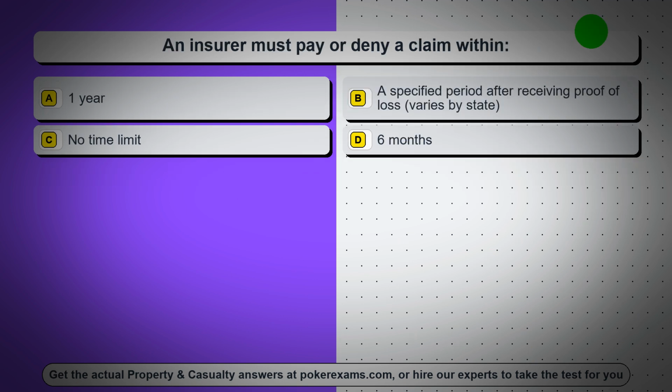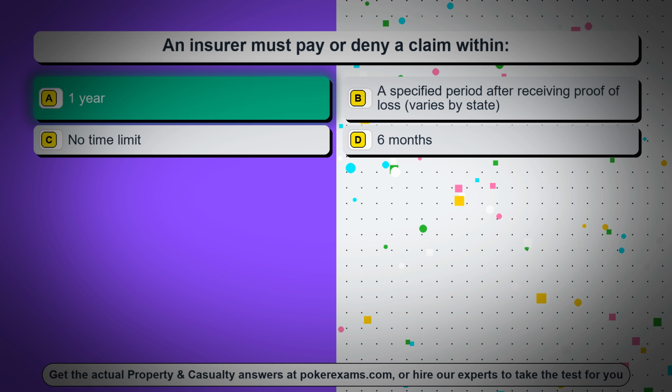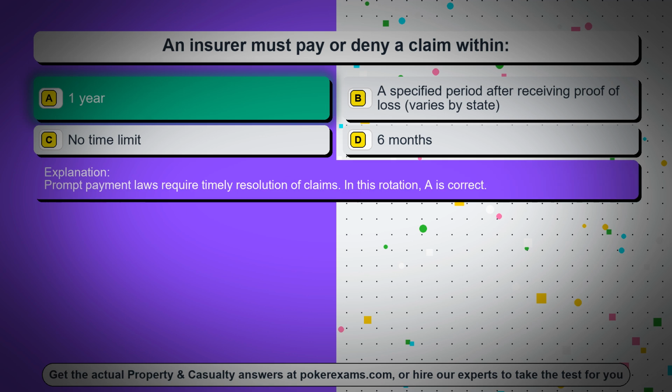Question 73. An insurer must pay or deny a claim within, option A, 1 year, option B, a specified period after receiving proof of loss, varies by state. Option C, no time limit. Option D, 6 months. The correct answer is option A, 1 year. Prompt payment laws require timely resolution of claims. In this rotation, A is correct.